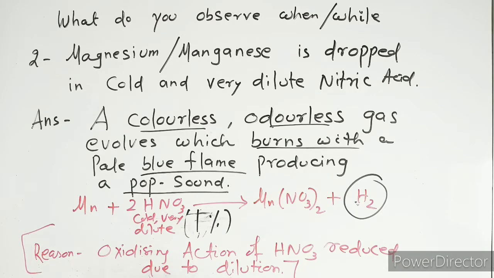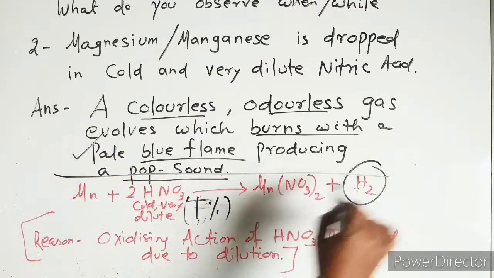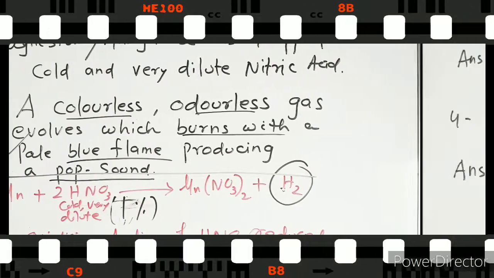Additionally, let us see why this has become hydrogen. In this case, the oxidizing agent is not the product, because the oxidizing action of nitric acid reduces due to dilution. This is not the answer. This will be the answer, and this is the extra that I have given you.